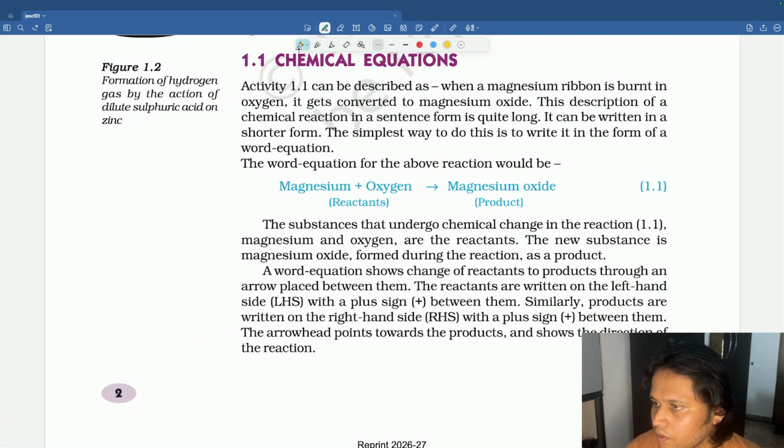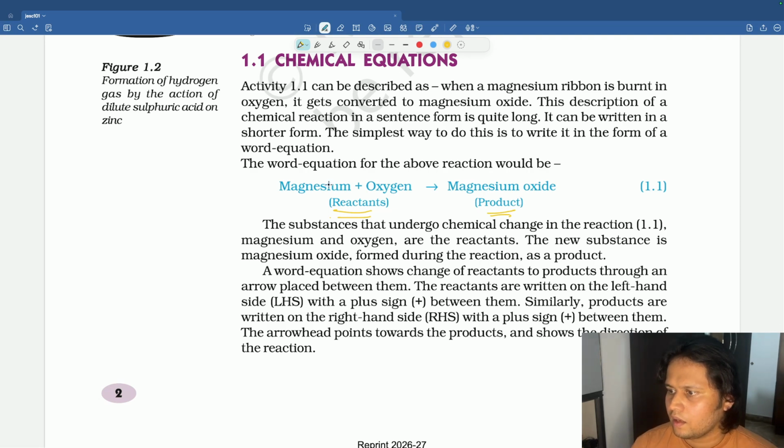So what are chemical equations? What do you mean by chemical equation? A chemical equation is a way to write a chemical reaction. The simplest method is to write it as it is, like magnesium reacts with oxygen to give magnesium oxide. You will write the entire sentence. This is the simplest way to write the chemical equation. On the left side of the chemical equation are the components that are undergoing reaction, called reactants. The product which you are getting after the reaction is the product.